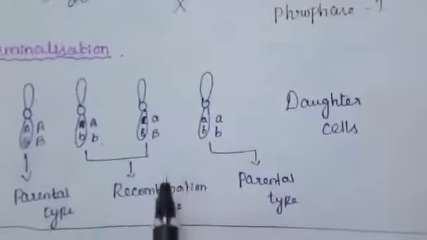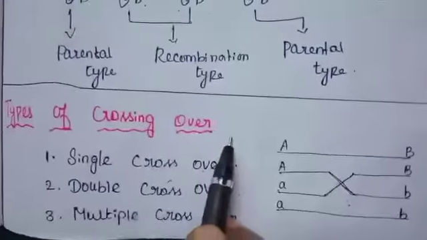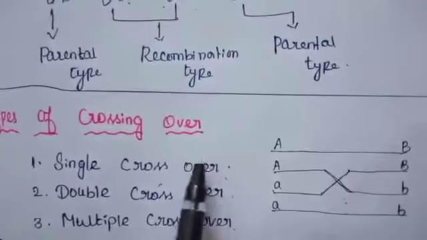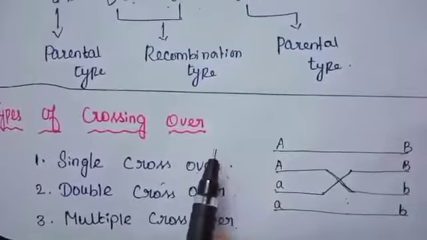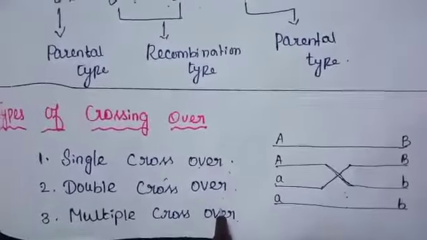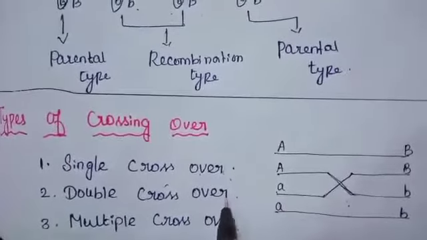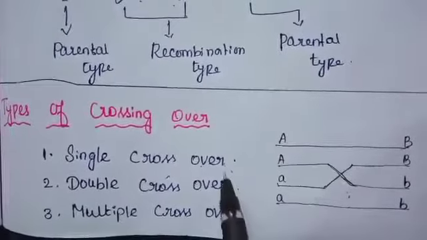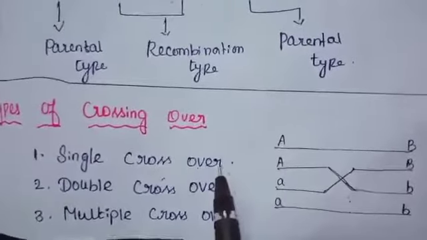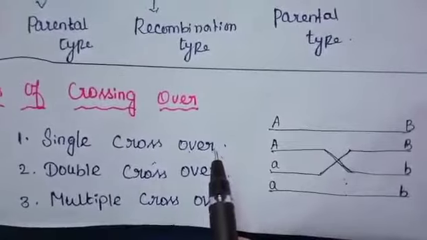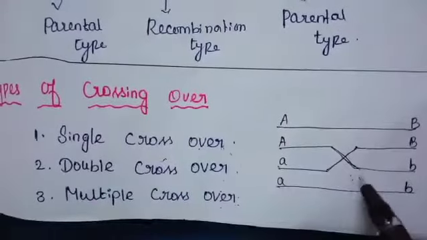Next, types of crossing over. Depending upon the number of chiasmata formed, there are 3 types of crossover: single crossover, double crossover and multiple crossover. Single crossover is formation of a single chiasma, and it involves only 2 chromatids out of 4.